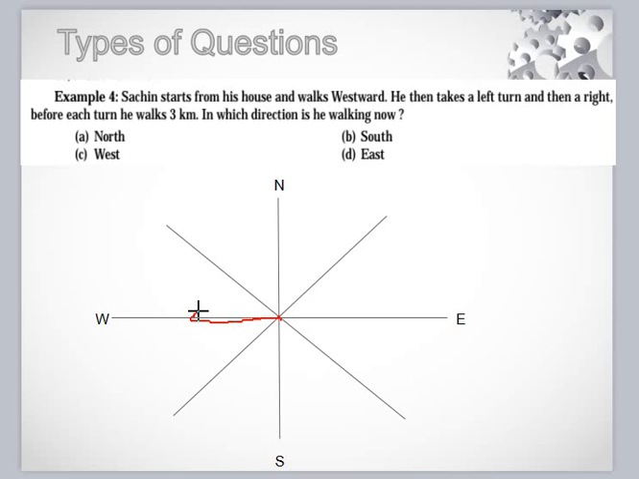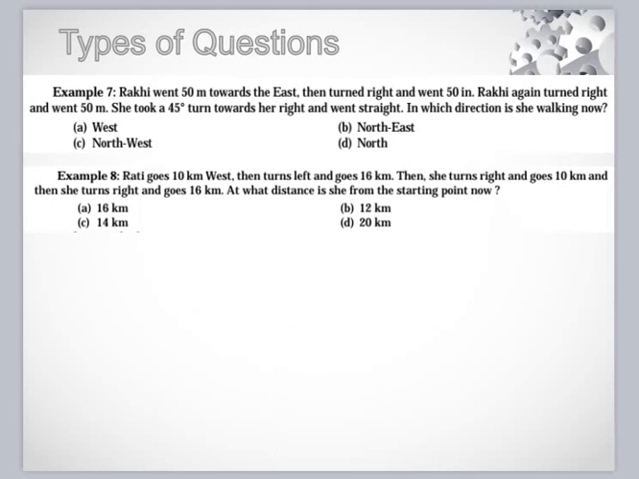Sachin starts from his house and walks westward. He then takes a left turn and then a right turn, and each turn he takes 3 km. Means this is 3, this is 3, and this is 3. Now in which direction is he walking? So he is walking in west direction. Guys, sometimes examiners give you magnitude in the question to confuse, but here is no need of 3 km. So don't pay attention to this magnitude.